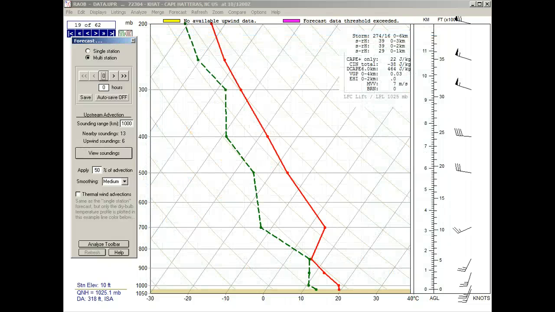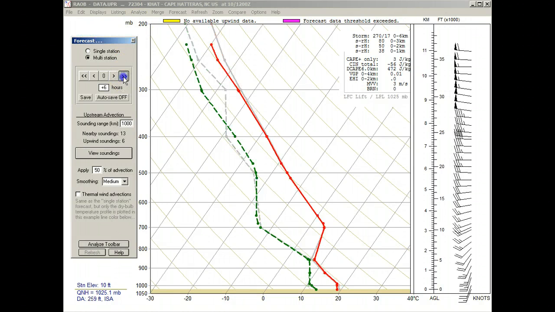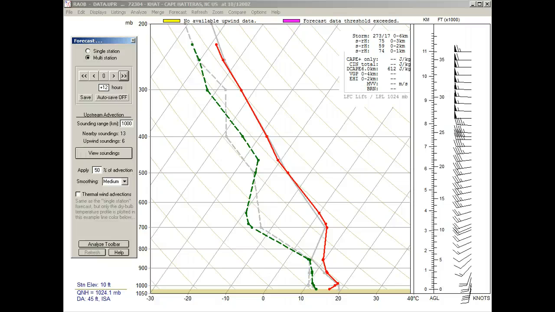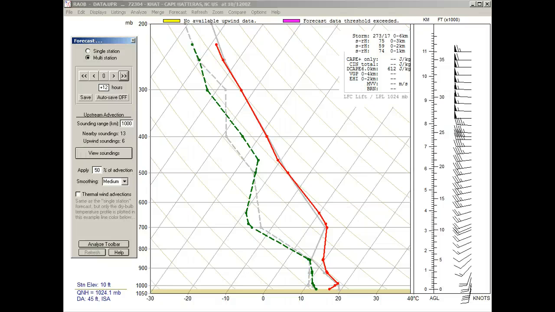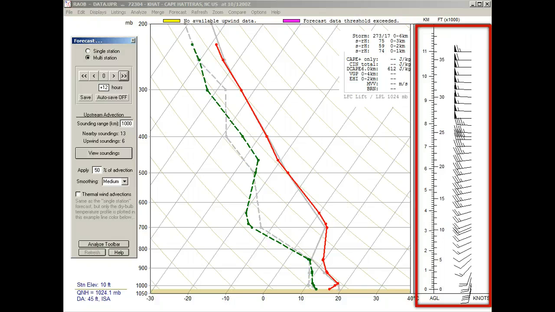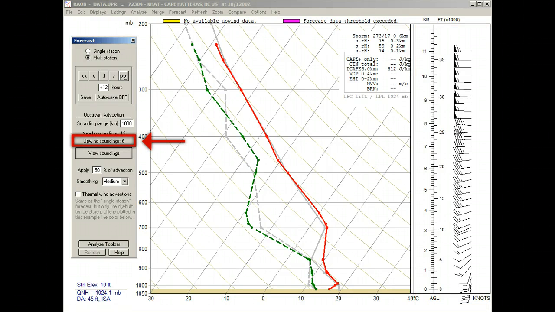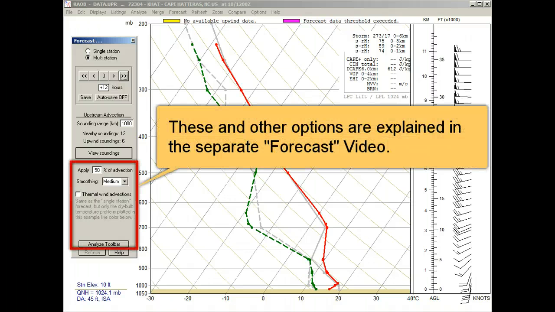And just like the single station thermal wind forecast method, we'll make a 12-hour forecast for comparison purposes. And just like the thermal wind advection method, this upstream advection method also shows cooling near the surface and mid-troposphere, and warming in between. Also notice that the dew point profile and wind profiles have also been modified, as they were adjusted from the 6 upwind sounding stations. And just like the single station method, the other toolbar options that are not discussed are demonstrated in the separate forecast video.